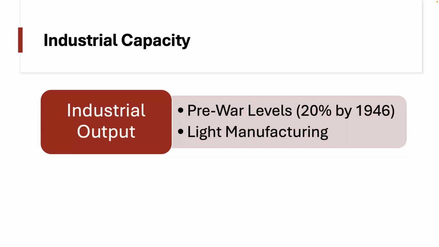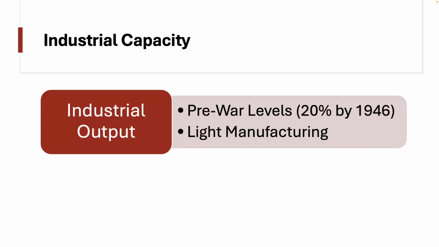So producing goods like textiles and food products, with things like steel production and machinery, the sort of heavy industry, being very, very minimal. In 1949, for example, China had very few industrial plants that were capable of producing any kind of high-quality machinery or motor vehicles or durable goods.